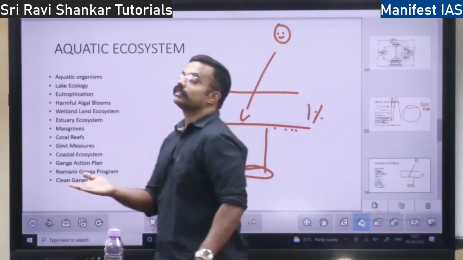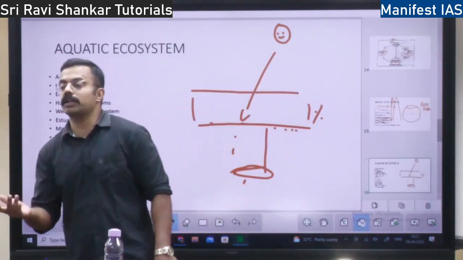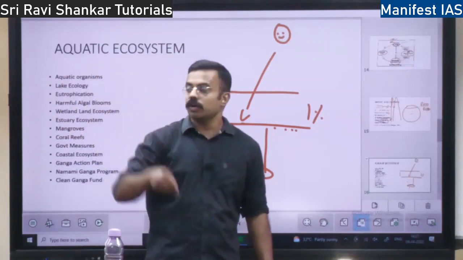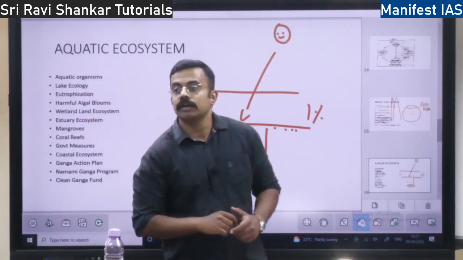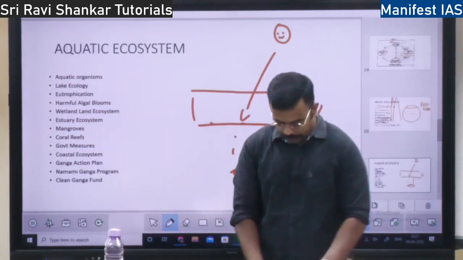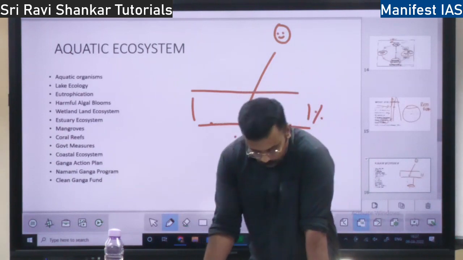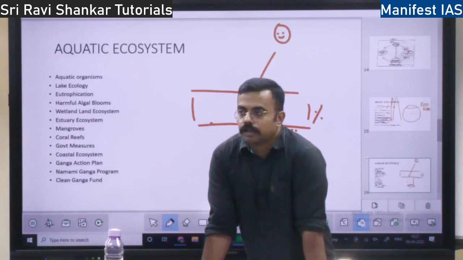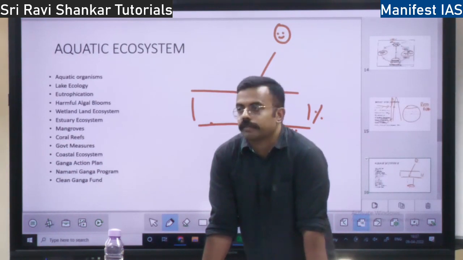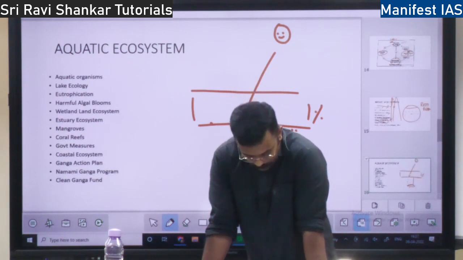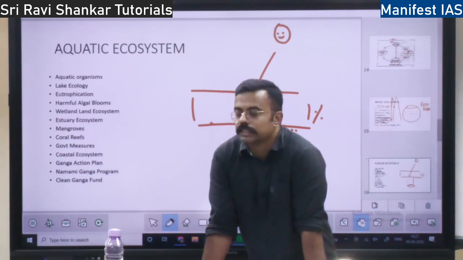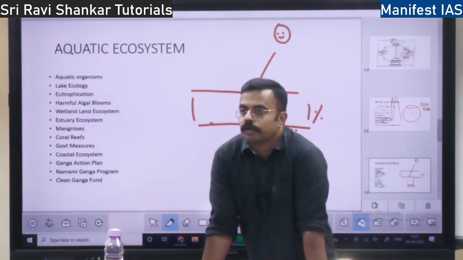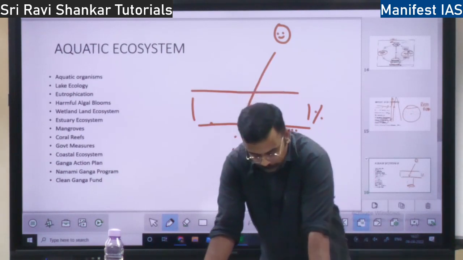At the air-sea interface, the air and water interface, oxygen will go into the water. So it enters the water at the interface. Also, it exits the water from the same interface. So this dissolved oxygen is used by what? It is used by the fishes, that is organisms, right?